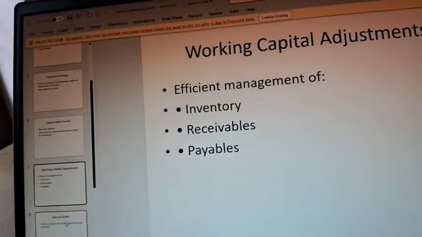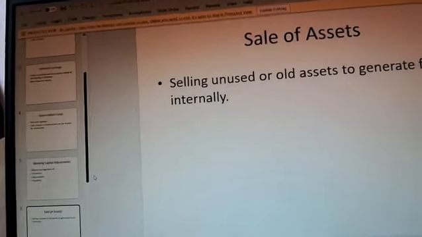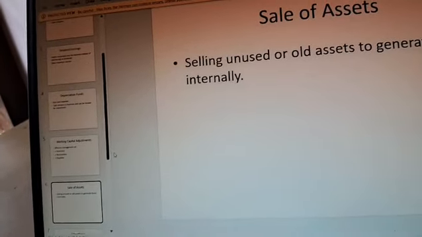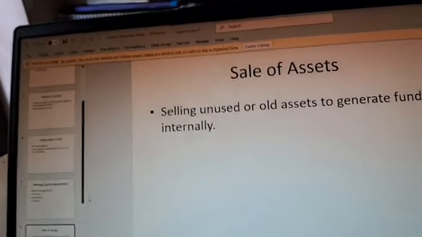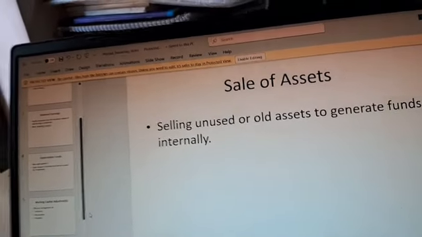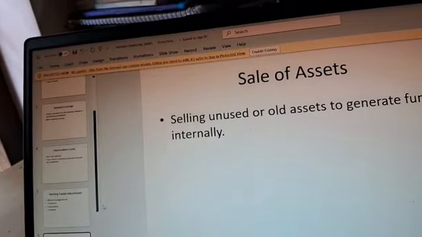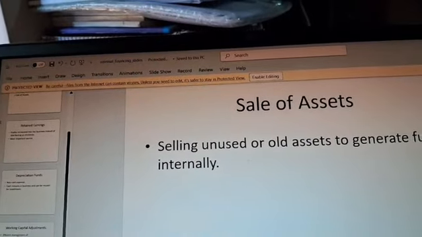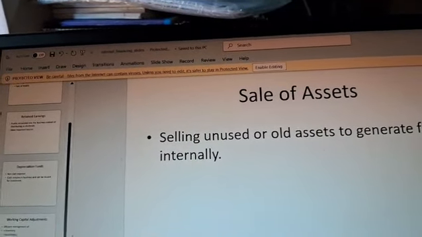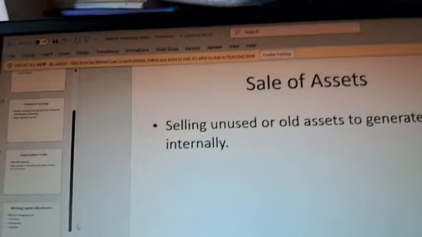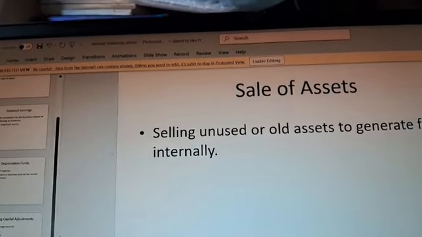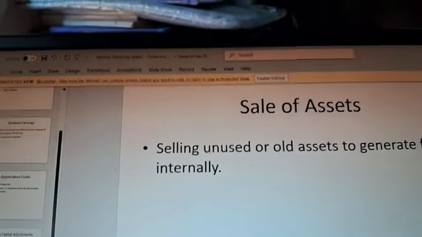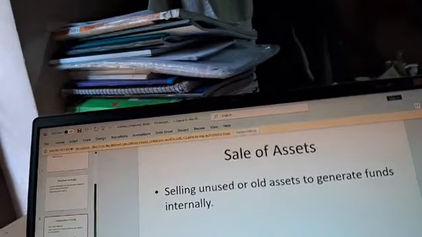Then sale of assets. You already know that when an asset is sold in an organization, we get money. This money is used for the expansion, rebuild, or any type of investment in the organization. So the asset is inside the organization, and when you sell it, it becomes a source of fund to the organization, which is termed as internal financing.